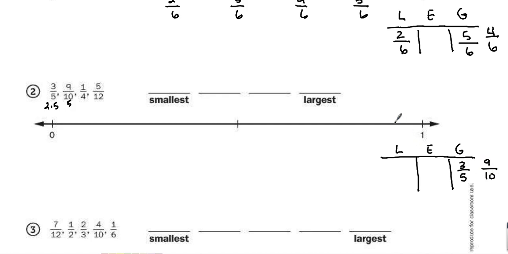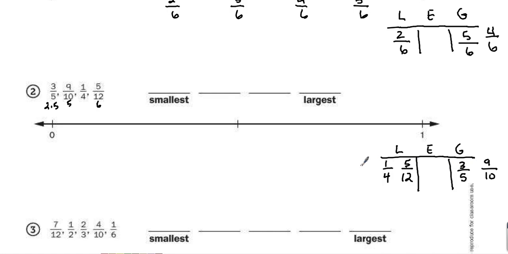1/4. I know that 1/4 would be like a quarter, or 25 cents. That's less than 50 cents, less than a half. And 5/12. Half of 12 is 6, so 5/12 is also less than half. Now I have two fractions in the less than half, two fractions in the greater than half.